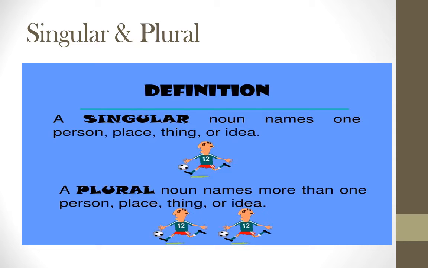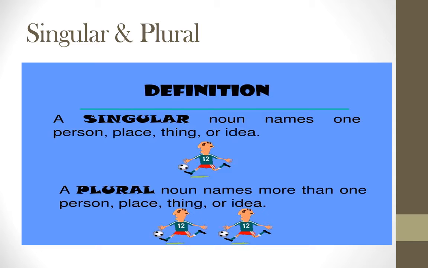Singular and plural. A singular noun definition. See the definition. A singular noun names one person, place, thing or idea. So singular noun, what? Only one. We can tell the name of one person, one place, thing or idea. Only one person, one name it should be there. And a plural noun names more than one person, place, thing or idea.